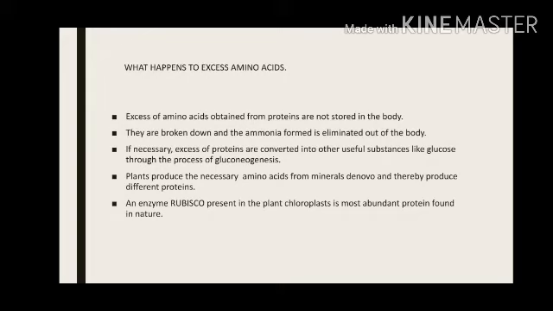Plants get minerals along with water. They use these minerals to make amino acids. They do not get ready-made amino acids. They make amino acids, and then use them for making useful proteins.